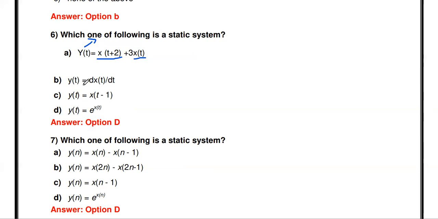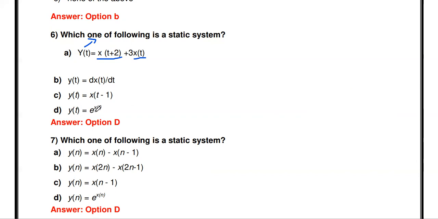Here you see one more equation, y of t equal to dx of t divided by dt. This is the differentiation of x of t. The differentiation indicates the previous input. One-time differentiation of x of t indicates the previous input, so this is also dynamic. The next equation, y of t equal to x of t minus 1. X of t minus 1 is said to be the past input, so the output depends upon the past input. It is also dynamic.